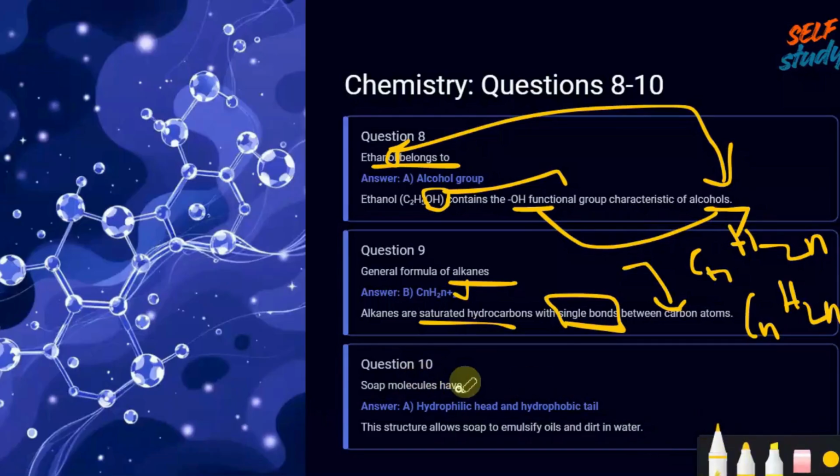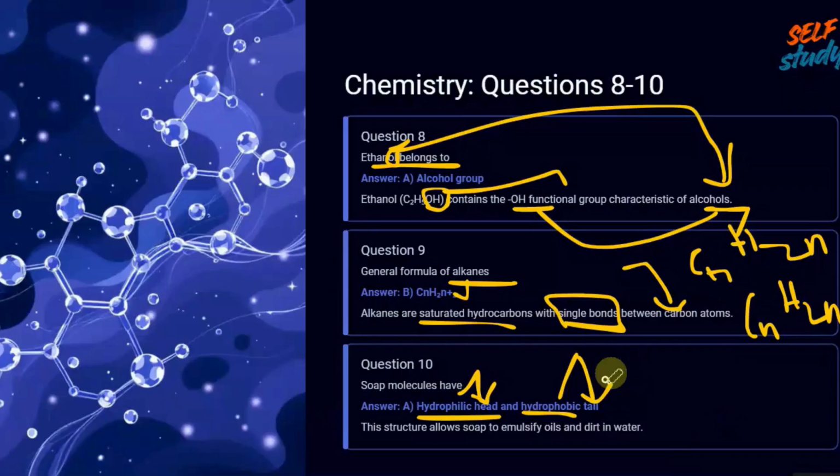Soap molecules have, this is the 10th question we have got. Soap molecules have what? Can you guess? A very basic and interesting question. Soap molecules have a hydrophilic end and a hydrophobic end. The hydrophilic end is known as the head part, and the hydrophobic end is known as the tail part.